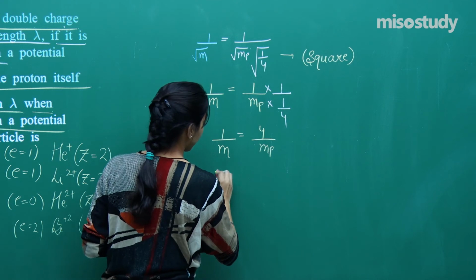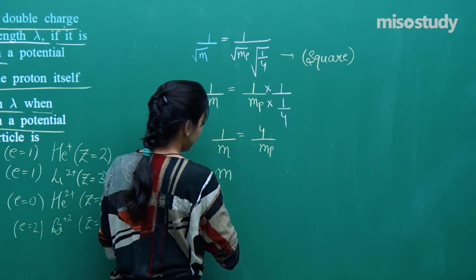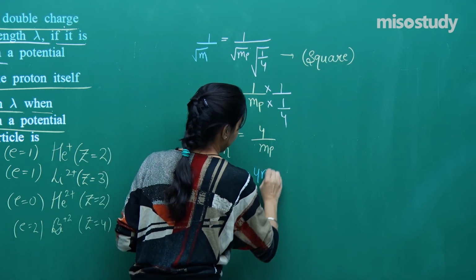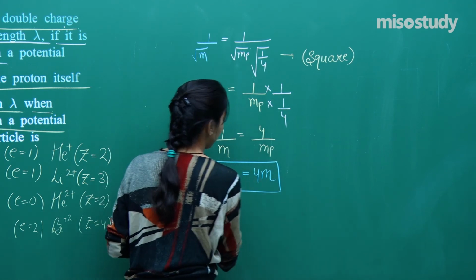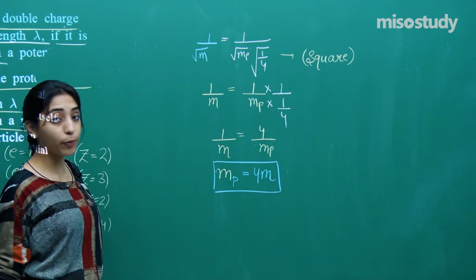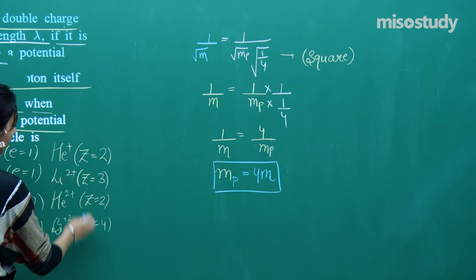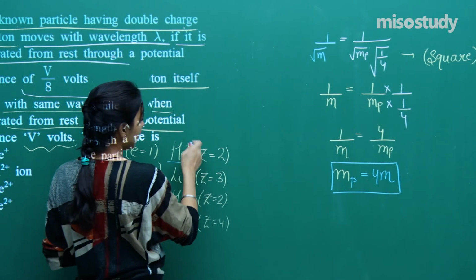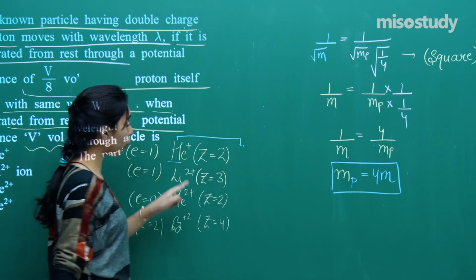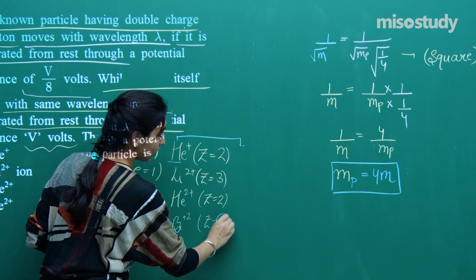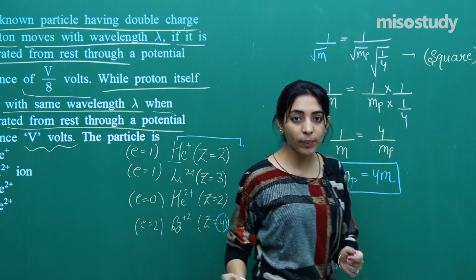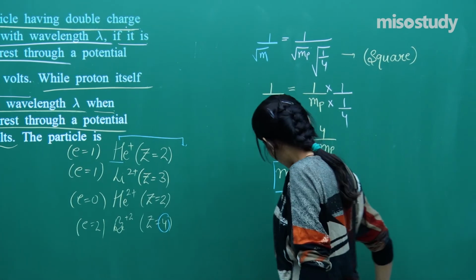So we can say, so m_p can be written as 4 times m. So the mass of particle will be 4 times the mass of the proton, right? So see, for helium 2 plus, for helium plus, I am saying the total mass will be, now see, Z is equal to 4 if I'll say. The mass of the particle has to be found. What should I write?